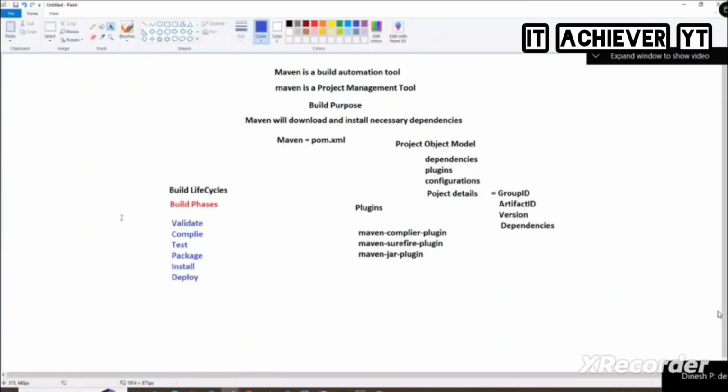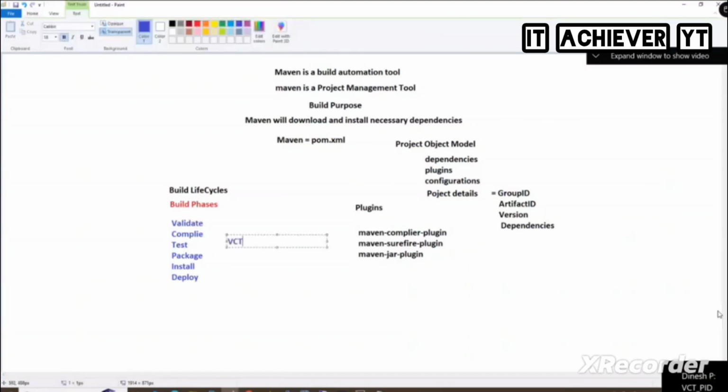If they ask any interview question, what are the build phases of Maven, then you should say VCT PID. What is VCT PID? Validate, compile, test, package, install, deploy.